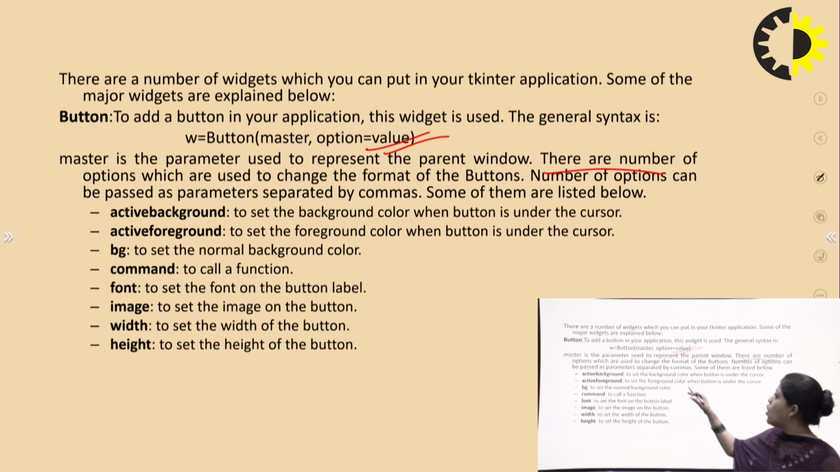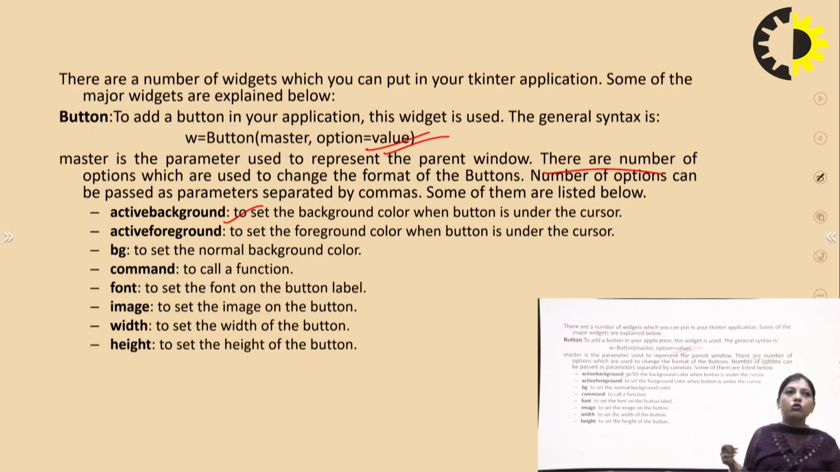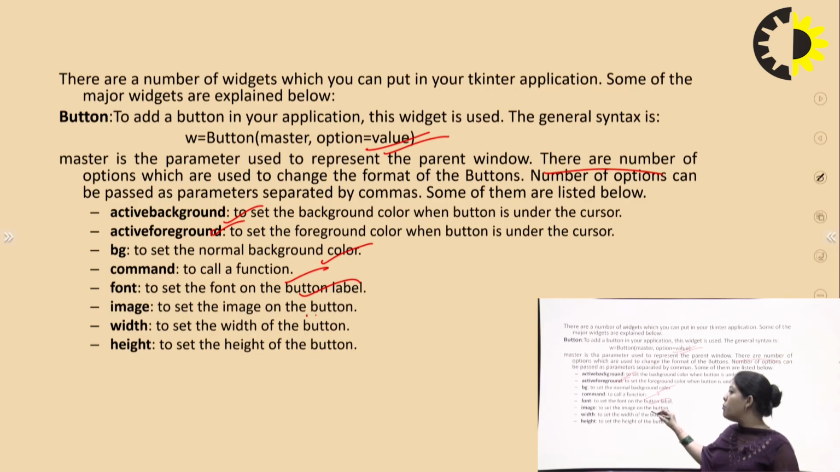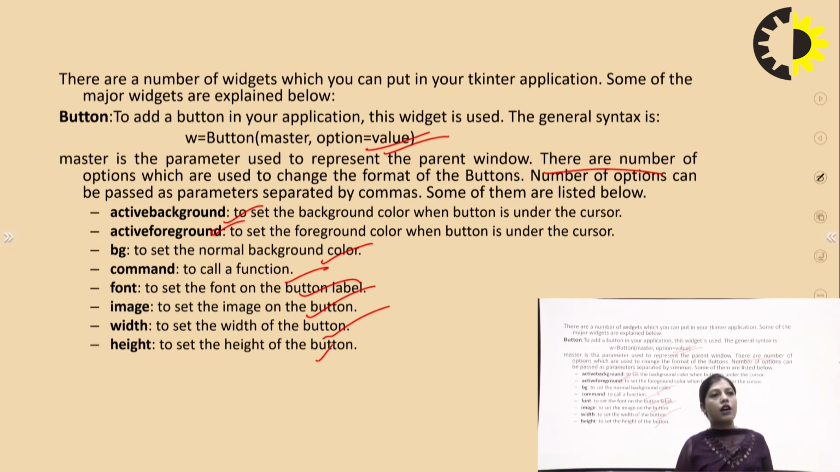Some of the options for the format of buttons: activebackground sets the background color when the button is under the cursor. Activeforeground sets the foreground color when the button is under the cursor. bg is for the normal background color. Command is to call a function. Font sets the font of the button label. Image sets the image on the button. Width sets the width of the button. Height sets the height of the button. So these are some different parameters for the formatting of buttons.